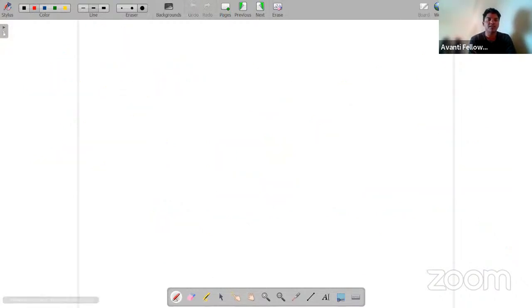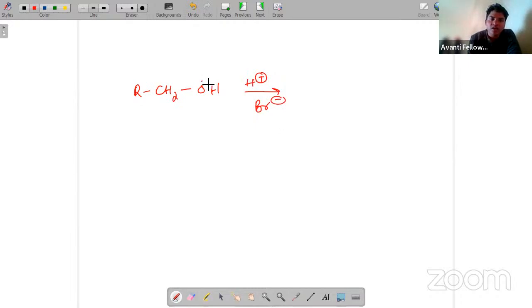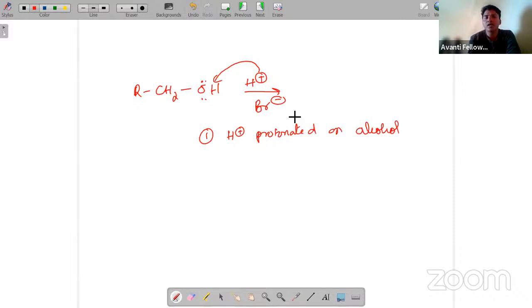Let's suppose I have an example, RCH2OH, and I am doing a protonation, let's suppose HBr is there. So I'm writing H plus and Br minus. Now we know this H plus will be protonated on the alcohol group. Why? This is an electrophile and here electrons are available. So this electrophile will attack there. So what is the product you are going to get? Here you are going to get RCH2OH.